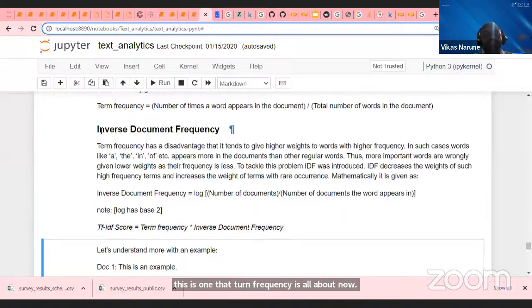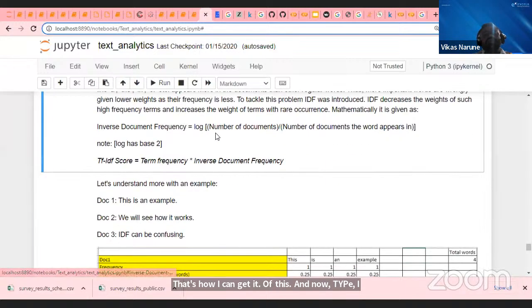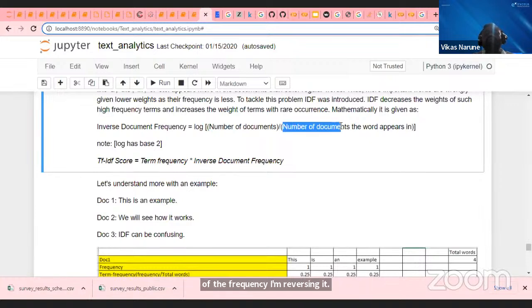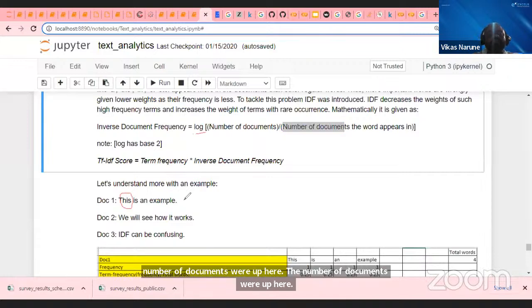Now try to understand how to calculate inverse document frequency. What is the formula for inverse document frequency? Now I'm doing the reverse. I'm taking the reverse of the ratio of the frequency. So I'm taking the number of documents first, divided by the number of documents the word appears in. And then in the end, I will take the log. Okay. Try to understand this again with the same word.